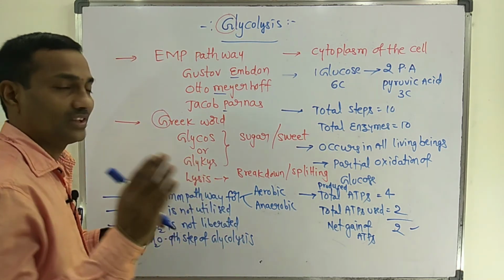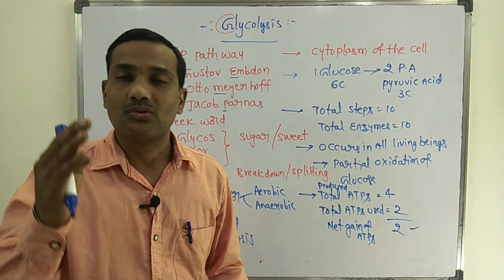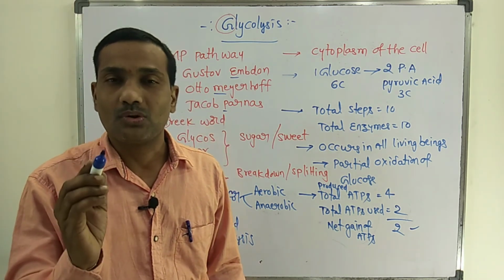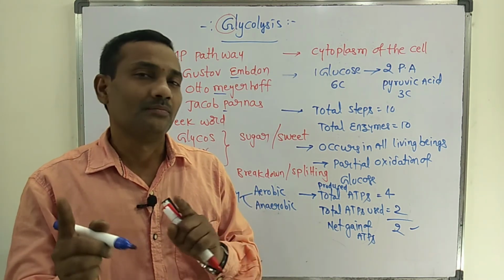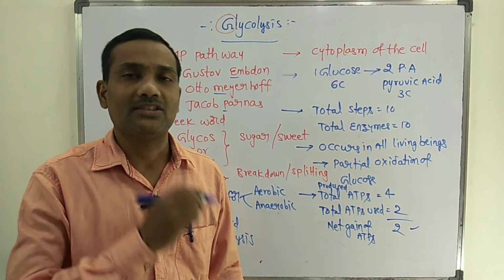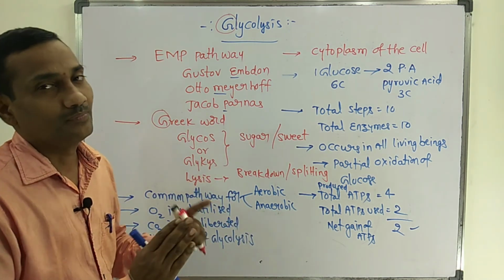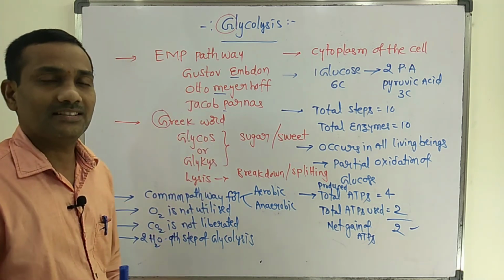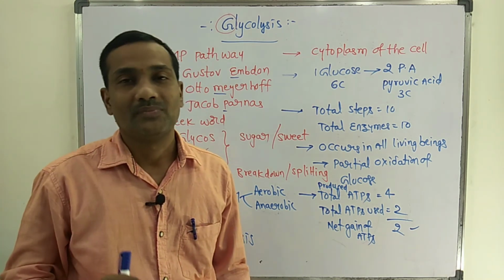For example, sucrose is a disaccharide and cannot directly enter the glycolysis pathway. In the presence of the invertase enzyme, sucrose splits into glucose and fructose. That glucose enters the pathway, and fructose can also enter. But what we are going to discuss is the glucose pathway: glucose entering the respiratory pathway, glycolysis, and the major changes that occur under the 10 steps.